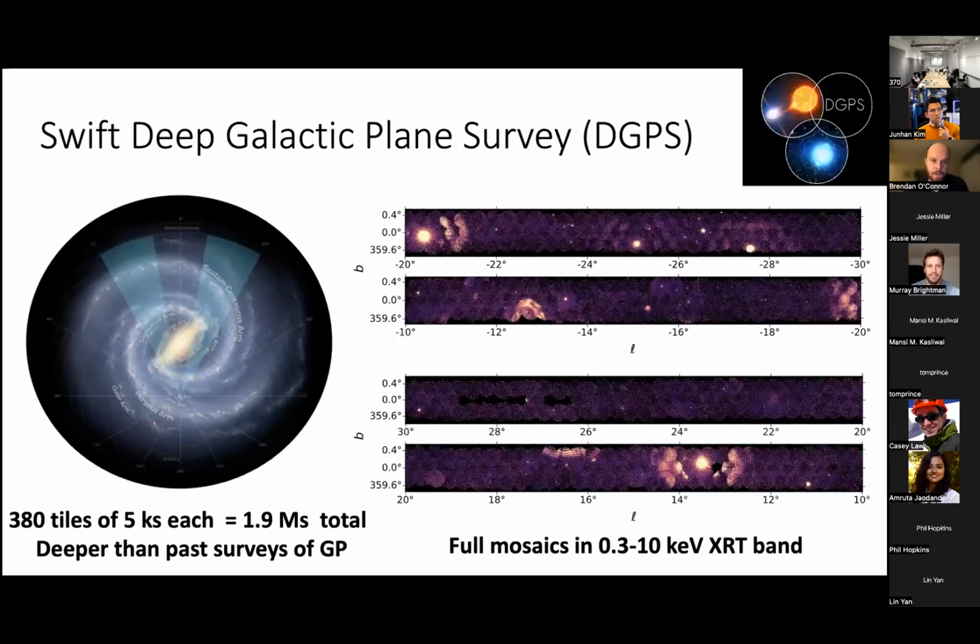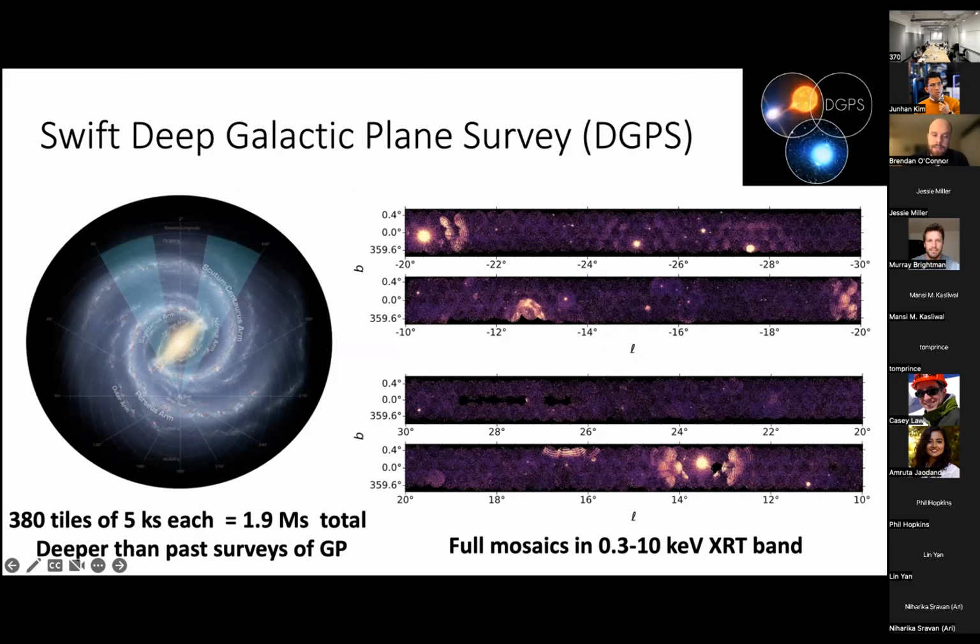So on the left is a schematic of our galaxy, and these blue shaded lines are showing our line of sight through our galaxy, right? So we're avoiding the crowded galactic center, which essentially has already been observed by Swift in sensitive searches.